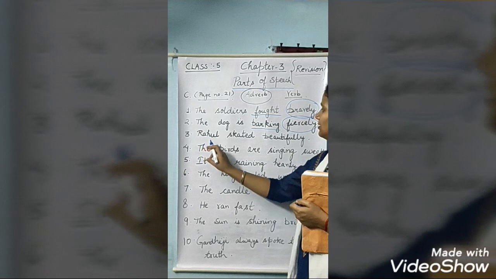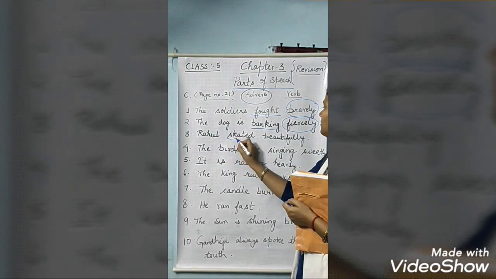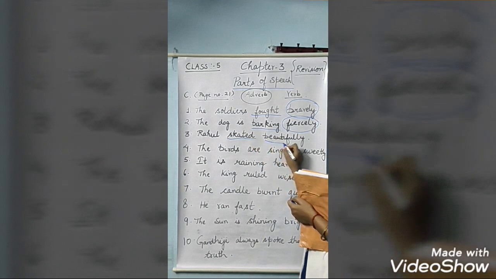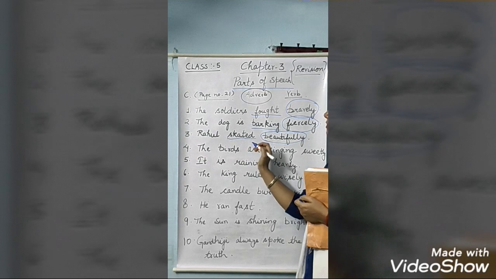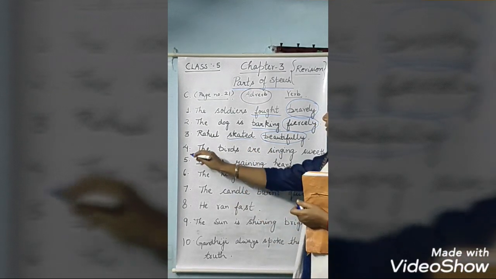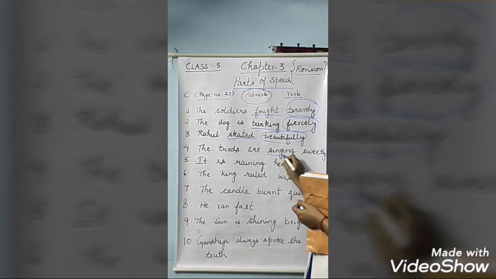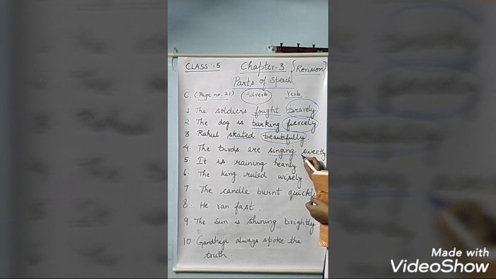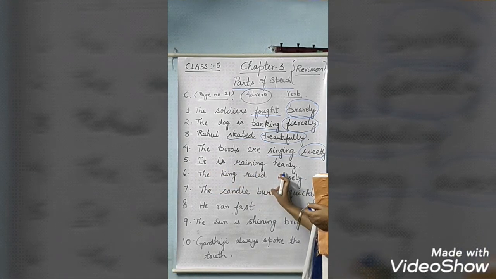Now coming to third, Rahul skates beautifully. So this is verb, beautifully is an adverb because it is modifying the verb, how he skated, he skated very beautifully. Okay. Now fourth, the birds are singing sweetly. Singing is a verb. Sweetly is an adverb. Fifth, it is raining heavily.